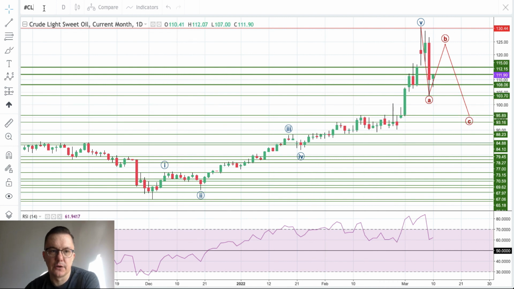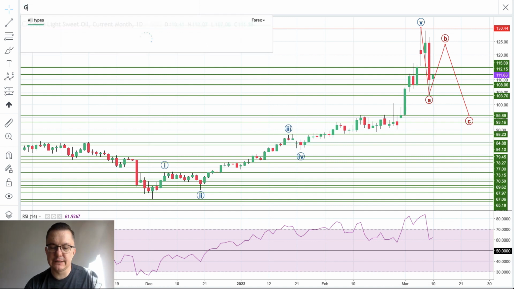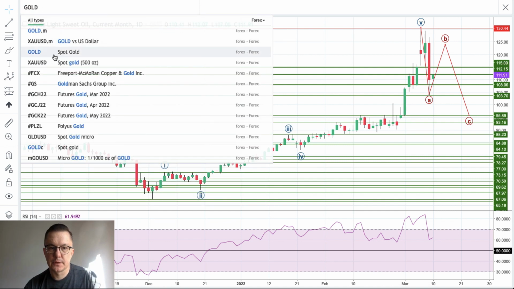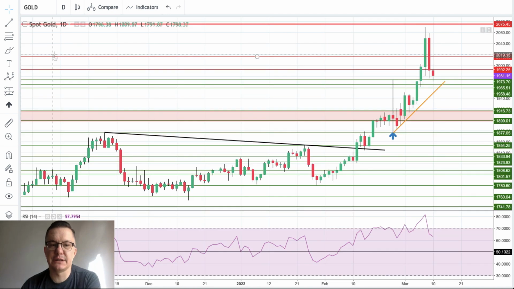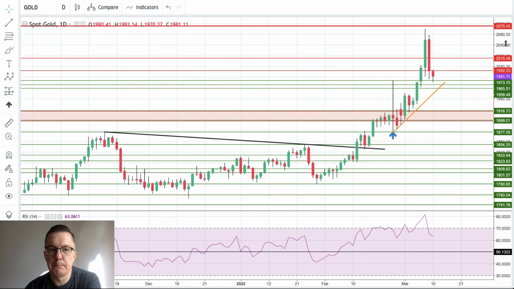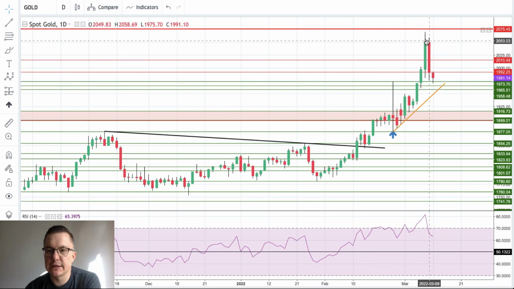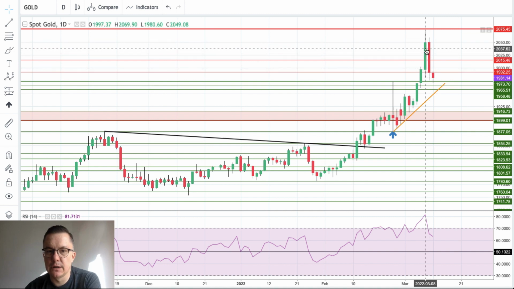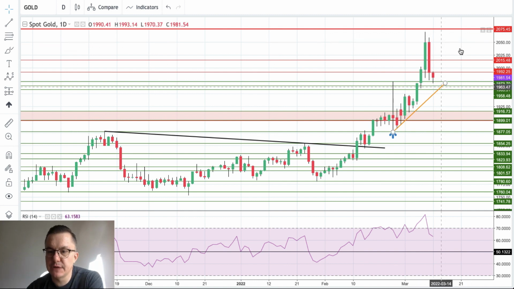One more important data came from the spot gold market. Very interesting behavior here as well. Big bearish engulfing pattern after the top at $2,070 basically. So we got this level here that was almost the all-time high, because the all-time high is $2,075. Big bearish engulfing pattern.